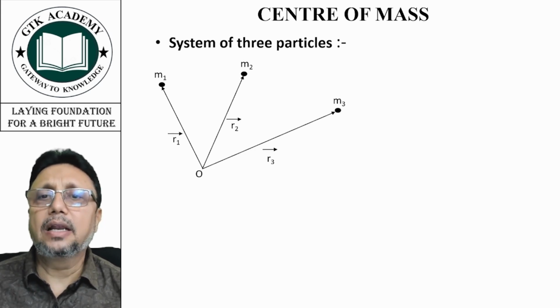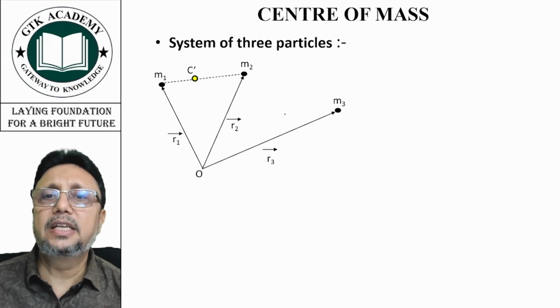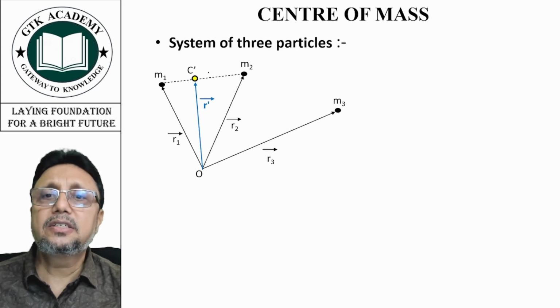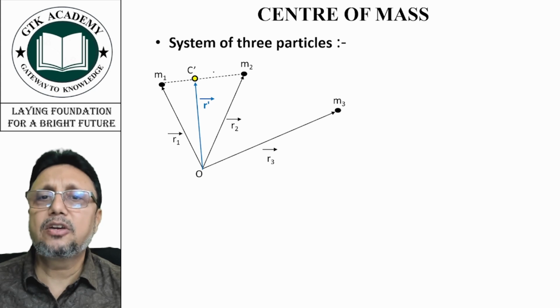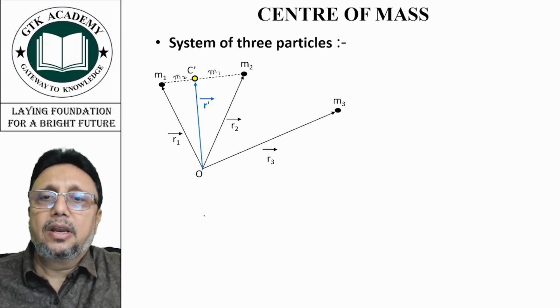Now, how do we do that? Initially, we'll find the center of mass for m1 and m2. Say it is C dash. C dash will divide this line in the ratio m2 is to m1.